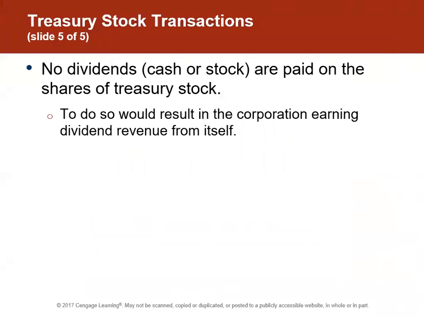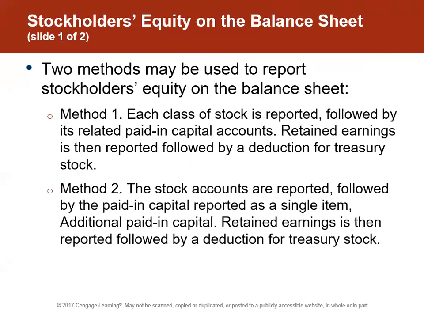No dividends are paid on treasury stock. It's stock we own of our own stock, so we don't pay ourselves dividends of our own money. It wouldn't really make sense, right? It would just be like moving it around a little bit. So we don't earn dividend revenue on our own stock. We could earn dividends on stock that we owned in other companies, though. If we had purchased other companies' stocks, we might have dividend revenue, but not from our own stock. Any questions on that?